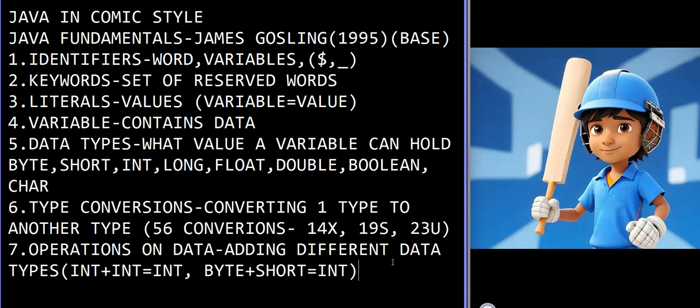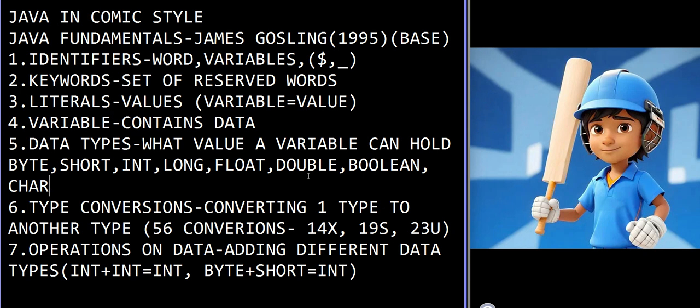Whenever we add anything to long, except float and double, with these 5 data types, it will become long. Whenever we add to float, except double, it will become float for all these data types.